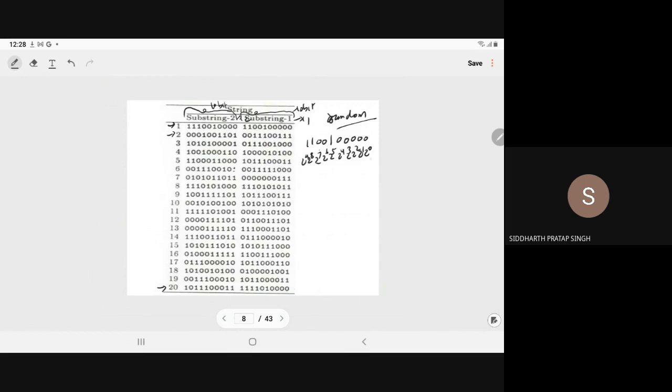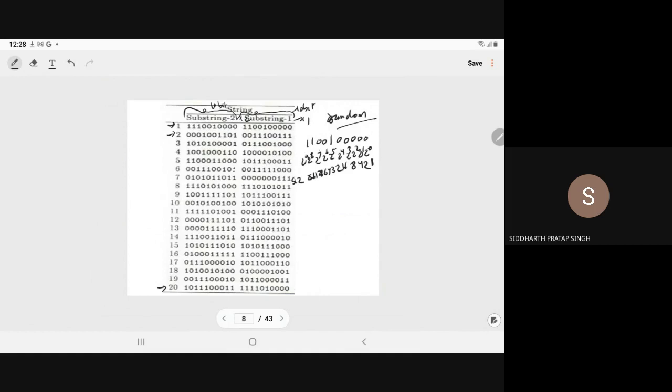So here we have 1, 2, 4, 8, 16, 32, 64, 128, 256, and 512.